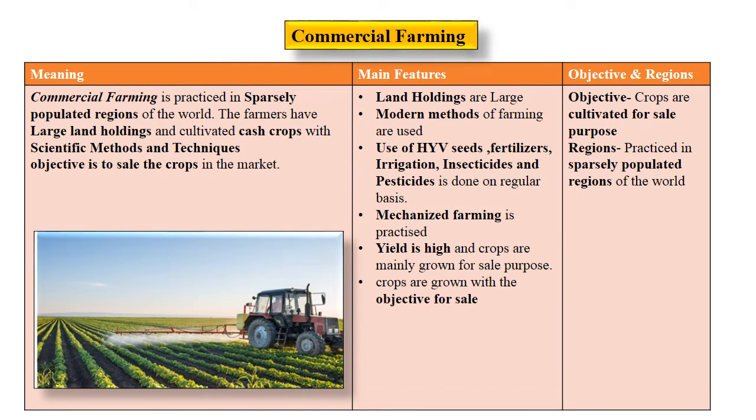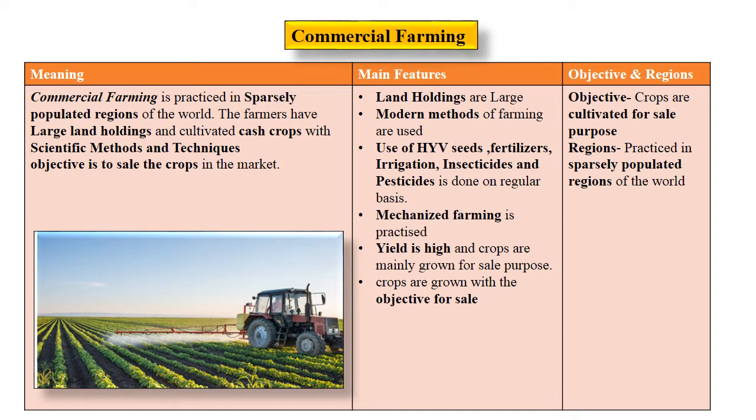Let's understand commercial farming. The word commercial itself says the crops which are grown for sale purpose. Now when we talk about commercial farming, it is practiced in sparsely populated regions of the world. So in our country, mostly commercial farming is not done as our country is a densely populated region.